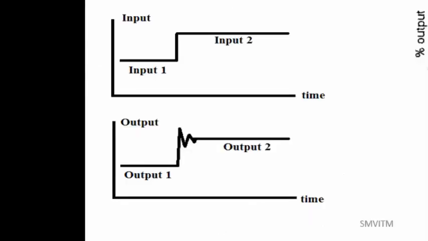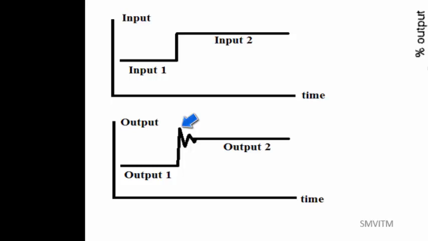First one is the overshoot. So what is the overshoot? Overshoot means the moment you change the input value, the output also will begin to change. Now if it exceeds 100%, which means you change the input to 5 volts, and if the system shows 5.1 volts or 5.2 volts, then we'll say that there is an overshoot. Otherwise, we'll say that there is no overshoot.